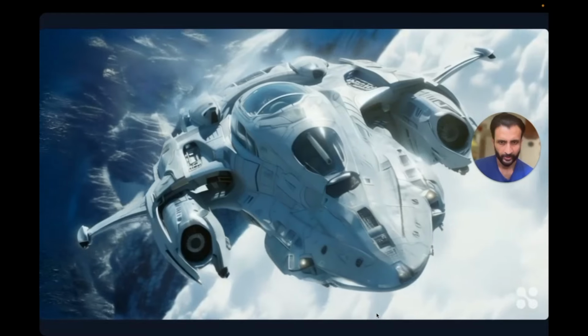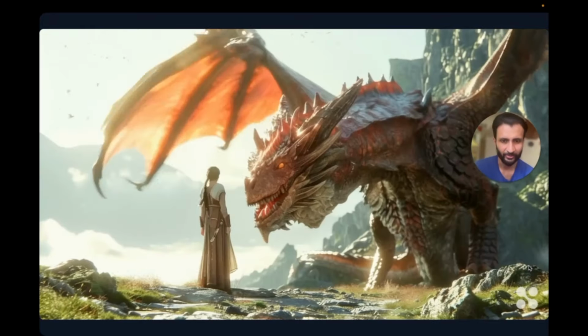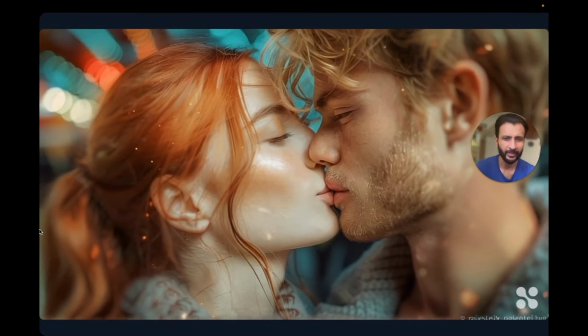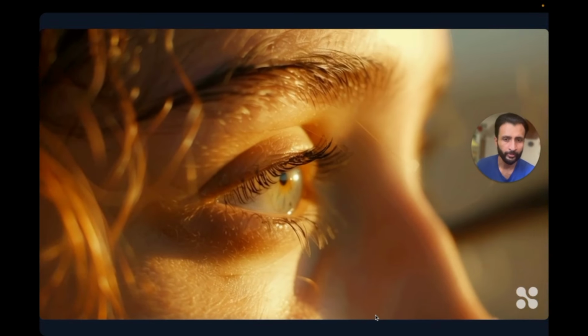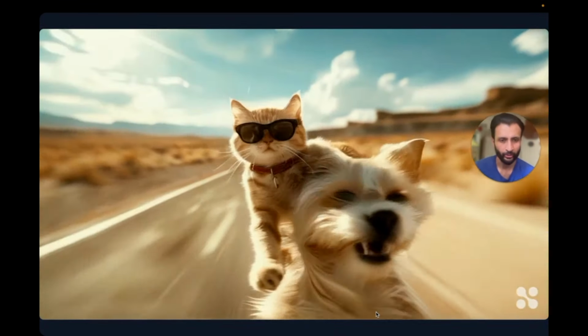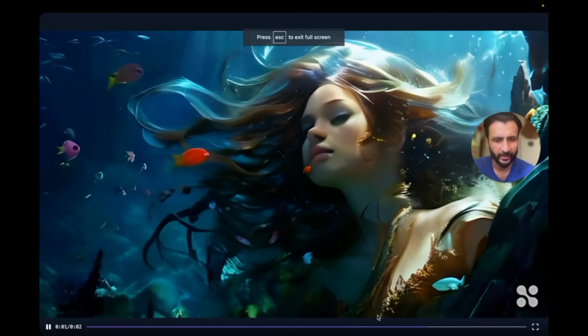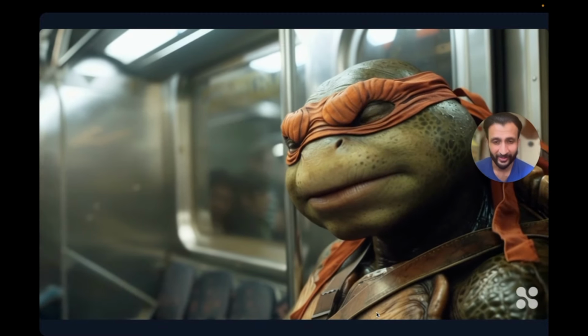Looks nice. The prompt for this video was Tom Cruise's spaceship in Oblivion, traveling through ancient fantasy lands with dragons and dwarfs and fairies and princesses. And this one's been created by using an image, an extreme close-up of a 24-year-old woman's eye. This one looks cool. A cat riding on top of a dog. This one's been created using an image. This one's a close-up of a teenage mutant ninja turtle in a subway train.